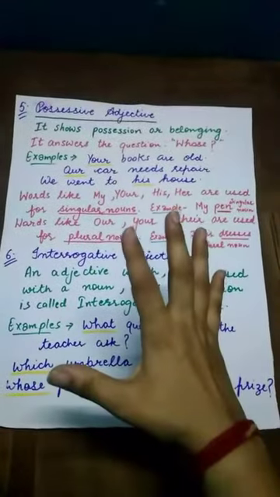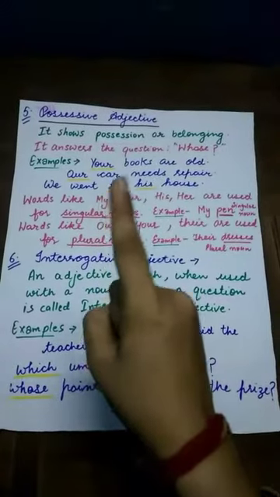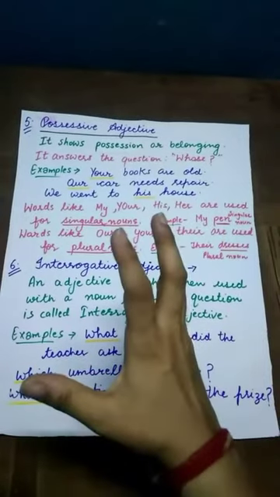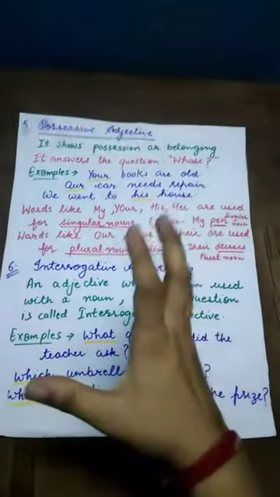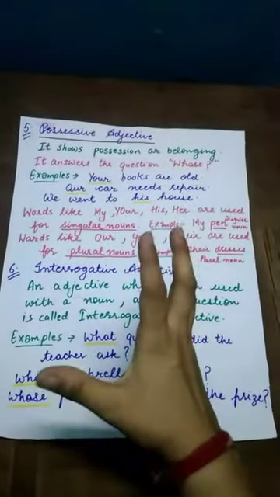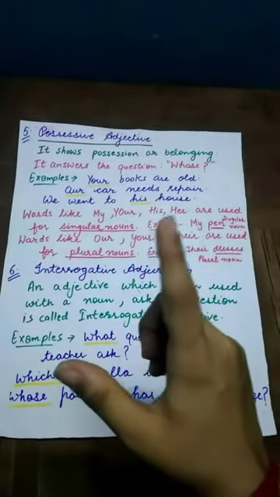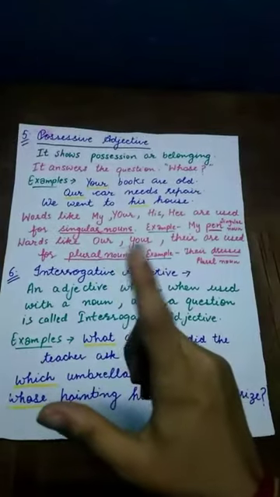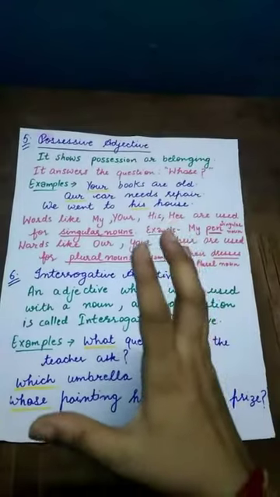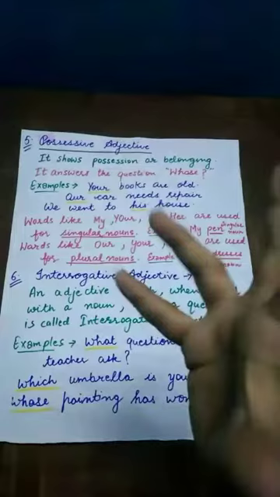Now let's talk about the fifth kind of adjective, that is possessive adjective. It shows possession or belonging. Now all the words that are used to show ownership and they are used before nouns about whom they are describing, then they are called as possessive adjectives. Words like my, your, his, her, our, their, when they are used before nouns, they are called as possessive adjectives. Now it answers the question, whose?